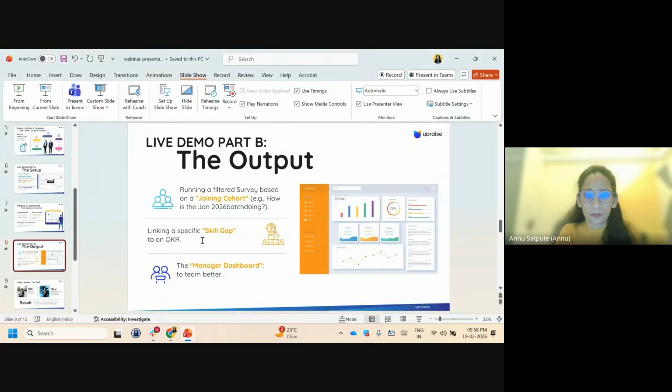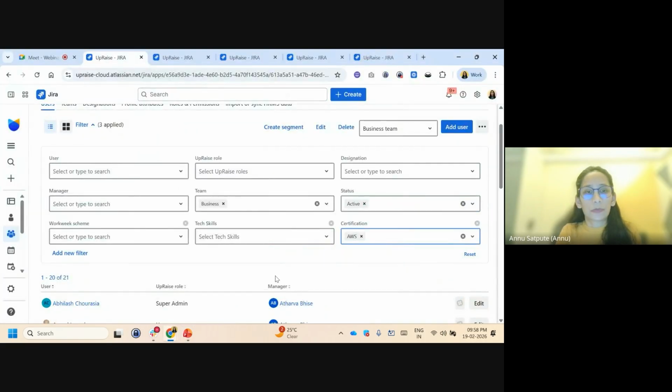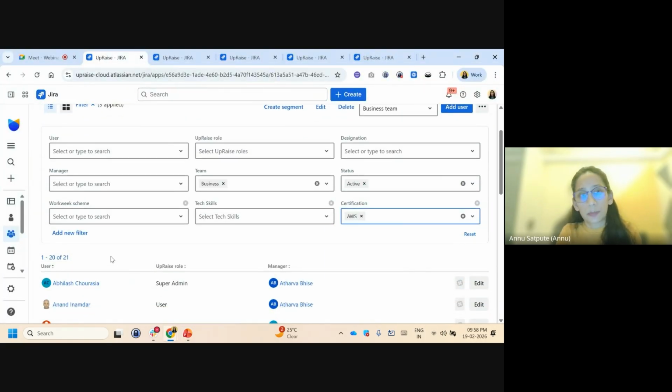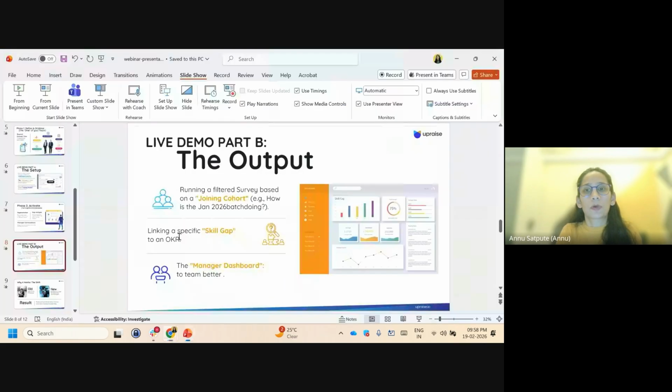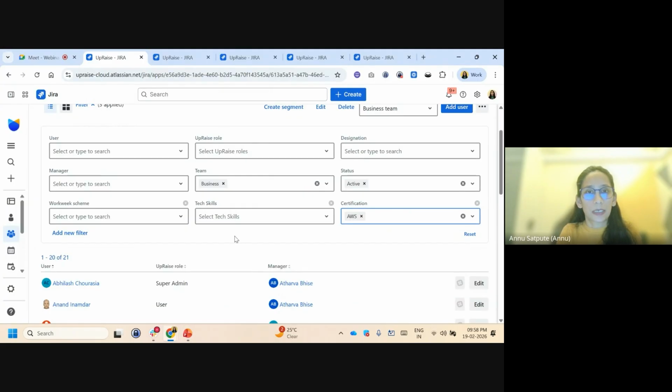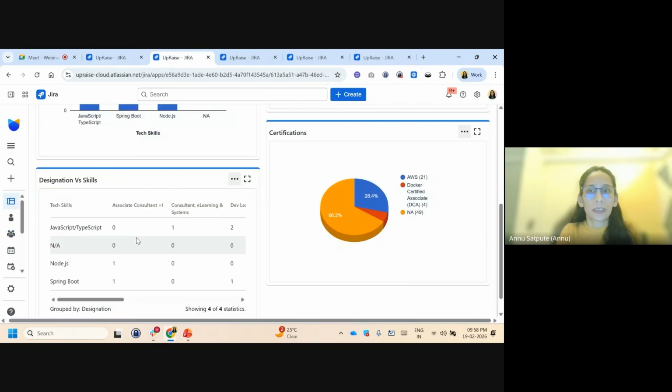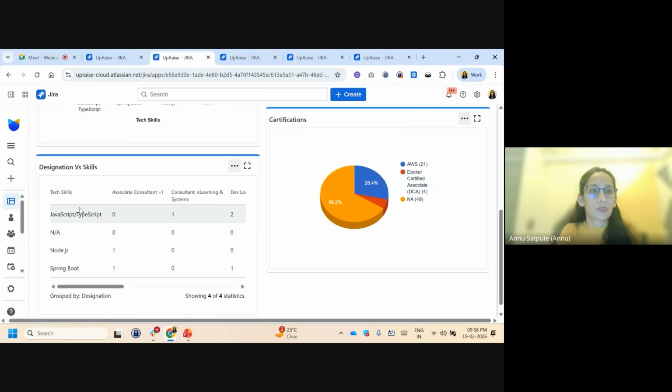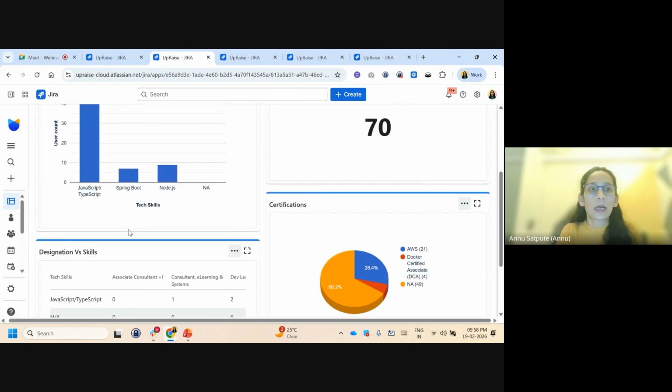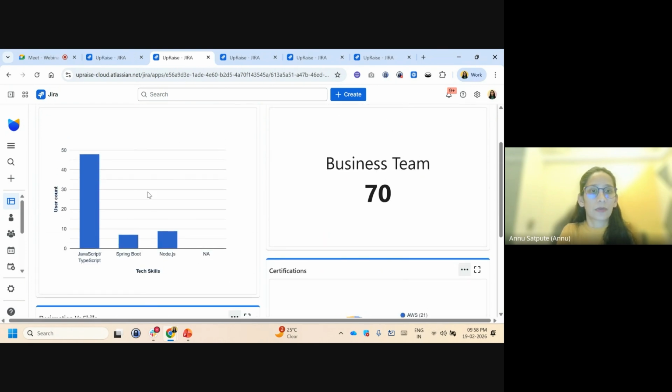Similar to that, like I mentioned, I think that I have 21 users, but I need 25 for that particular project. So I will pick 4 users because I already have all the data here on my dashboard. For example, based on these tech skills, I can select those users, or I also have this kind of graph here.